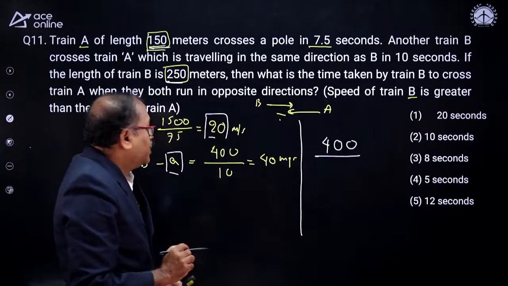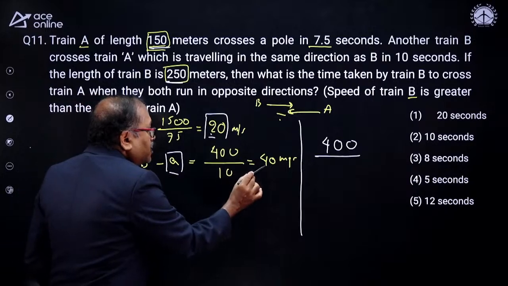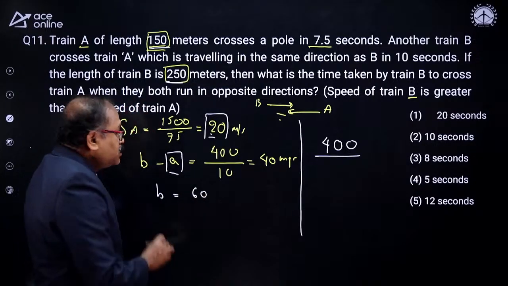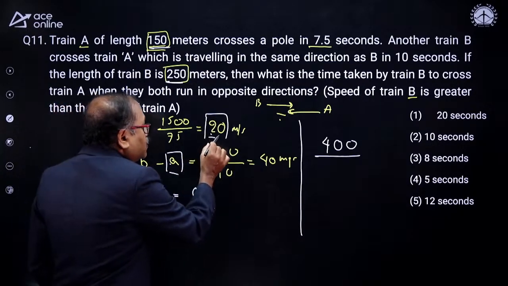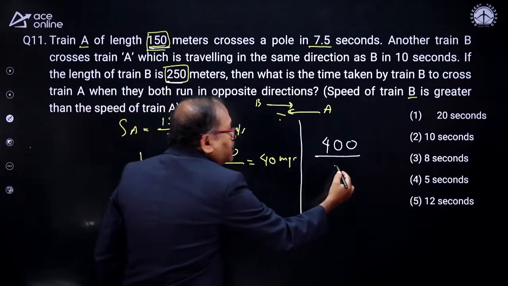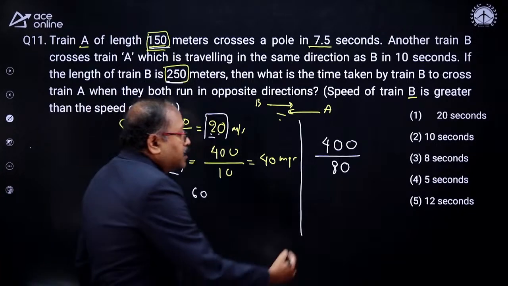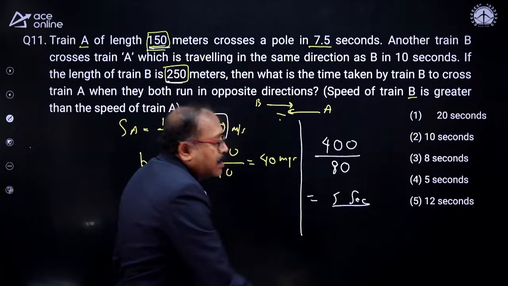When I know A is 20 and B minus A is 40, then B must be 60. 60 minus 20 is equal to 40. So 20 plus 60 is 80. This is their relative speed. And the time is 5 seconds. That's the answer.